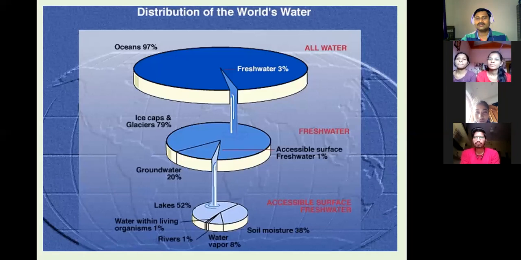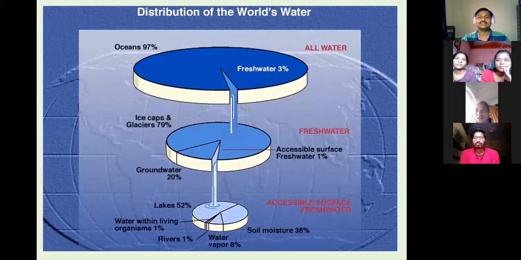Water is a solubilizing agent in which large amounts of salts are dissolved in the cell. It functions in digestion, absorption, and respiration also. During breathing also, we evaporate water. In the cell there is a large amount of water, and each and every cellular activity is controlled by water.